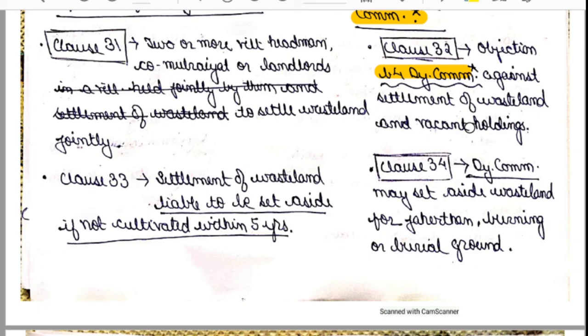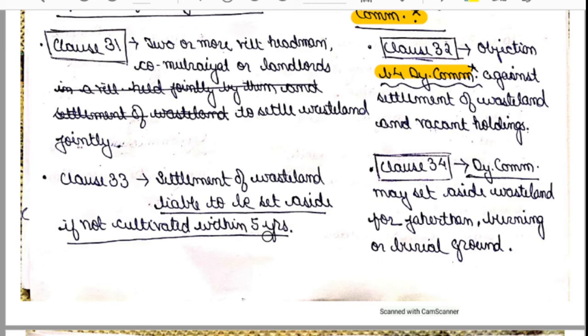Before deputy commissioner. Okay. Then we have clause number 33. Clause number 33 talks about settlement of wasteland liable to be set aside if not cultivated within 5 years. So what happens is that if a wasteland is allotted to you and you do not use that wasteland for 5 years, then that wasteland will be set aside.